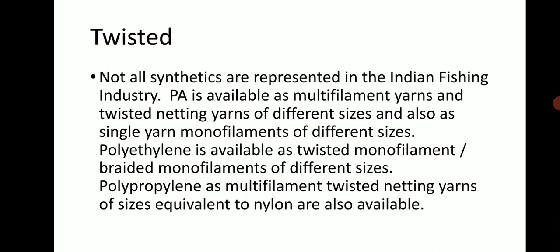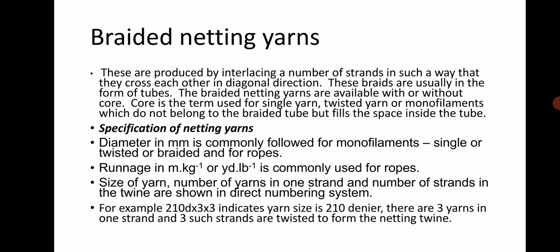PA is available as multifilament yarns and twisted knitting yarn of different sizes, and also single yarn monofilament of different sizes. Polyethylene is available as twisted monofilament and braided monofilament of different sizes. Polypropylene is available as multifilament twisted knitting yarns of a size equivalent to nylon.